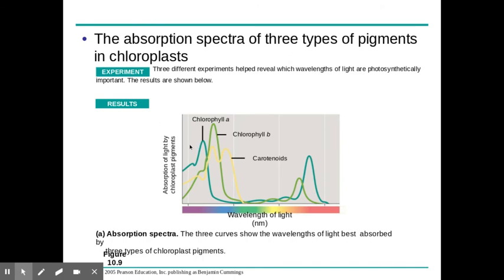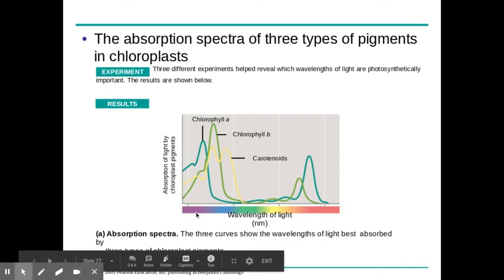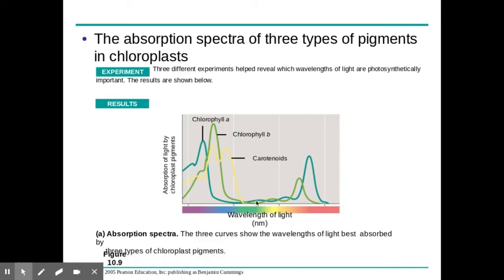You can see that here. Here's our chlorophyll A. Here we have violet and blue light, and you can see it's relatively high, versus down here in the green section, very, very low, and then it peaks again in the red. That is associated with all of the different pigments involved in photosynthesis, which are chlorophyll A, chlorophyll B, and carotenoids.